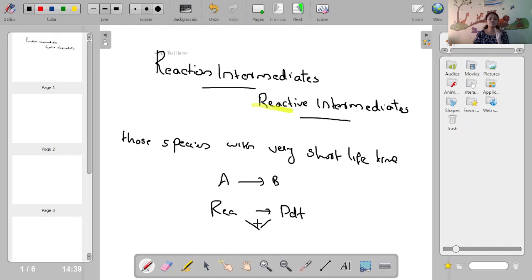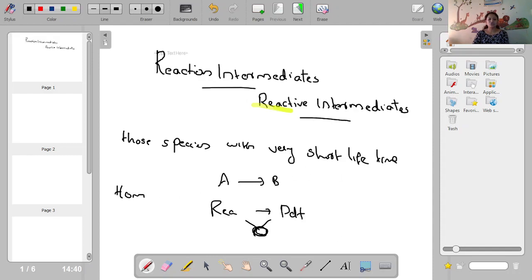There will be formation of intermediates, and based on the structure and stability of these intermediates, the reaction mechanism will be different. Reaction intermediates or reactive intermediates are formed during a reaction with only very short lifetime, and depending on the structure as well as the stability of reactive intermediates, the mechanism may vary.